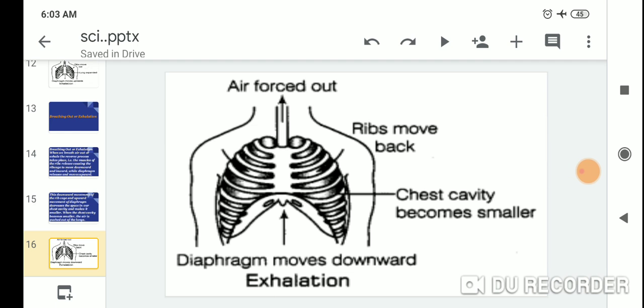So the diaphragm moves downward during exhalation. Air is forced outside, the ribs move back, and the chest cavity becomes smaller.